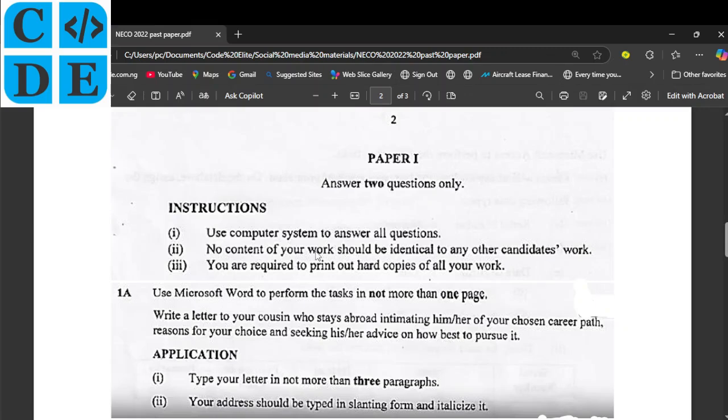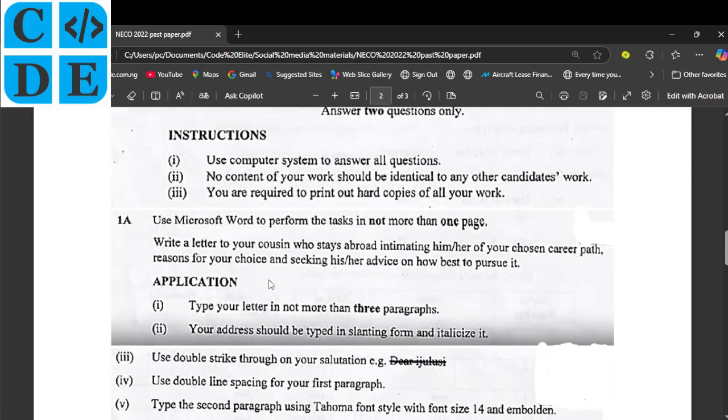Instruction says use computer system to answer all questions. No content of your work should be identical to any other candidate's work. You are required to print out hard copies of all your work. Alright, so 1A, use Microsoft Word to perform the task in not more than one page. So everything you're going to do in this question, 1A, has to squeeze into one page.